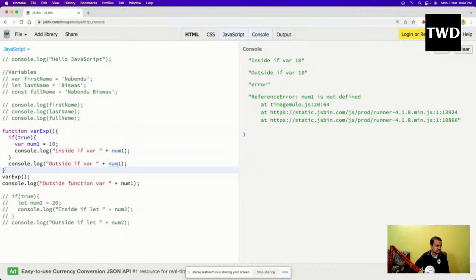So we are done here, and we are going to go to the next JSBin. I'm going to give all these JSBins in the description. I think it is all saved. Okay, I think it is not saved.